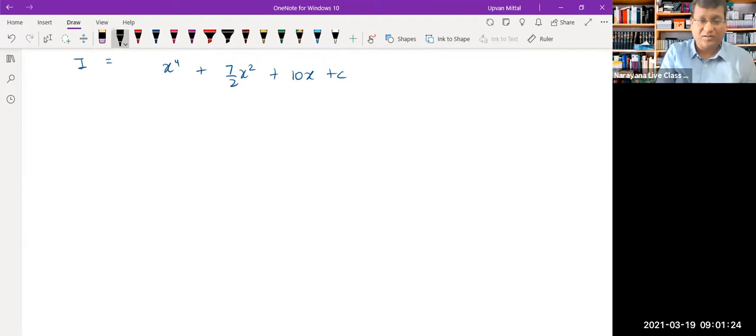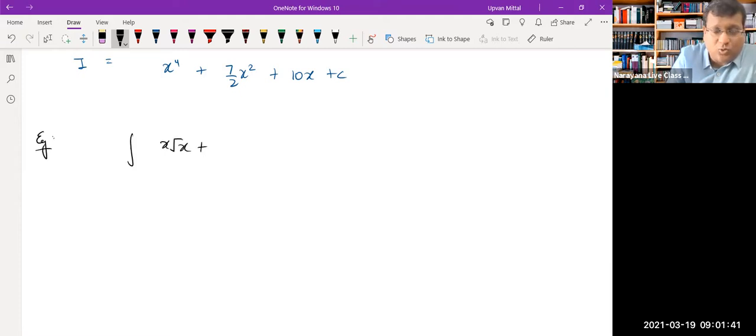Also, let us move further. Let us take maybe one more example. Now you know basic integration, so you can take up any example as such. So let's say that you have something like x root x plus 4x divided by x cube. Let us say if you are asked to integrate this mighty fellow.